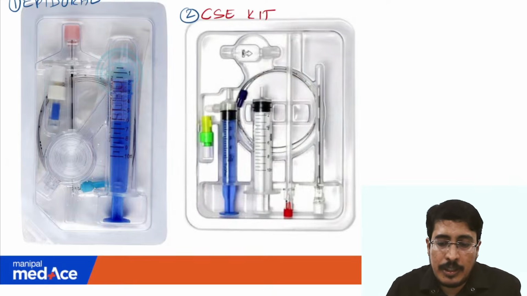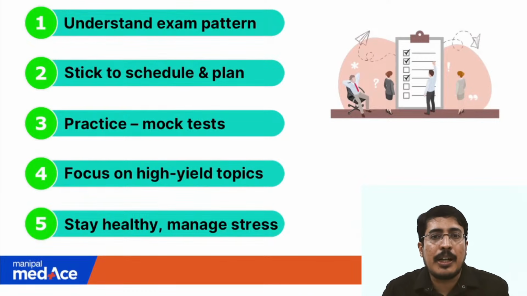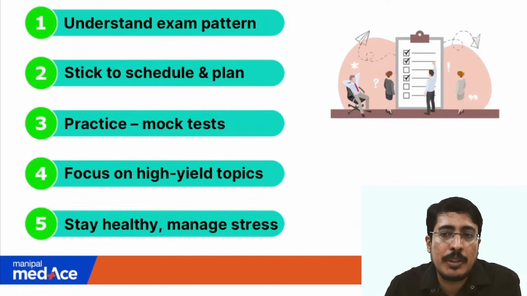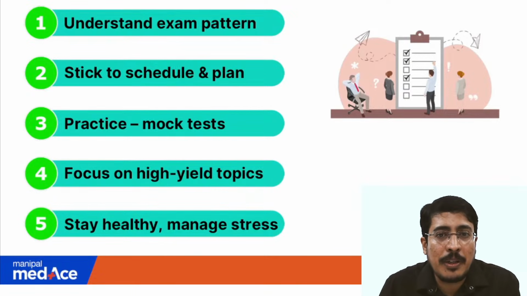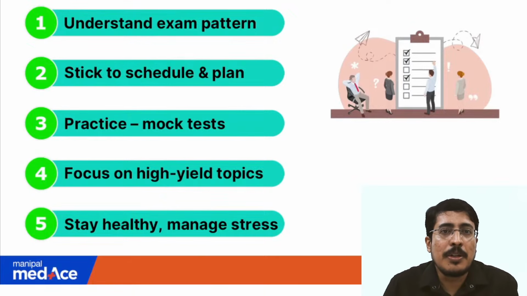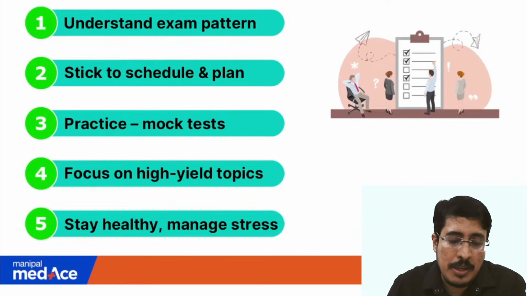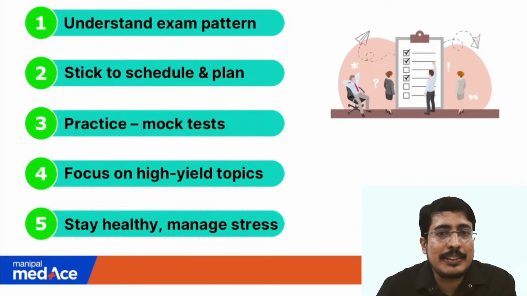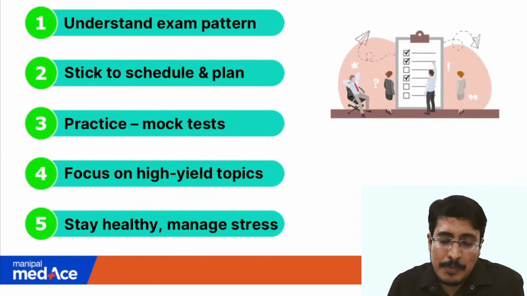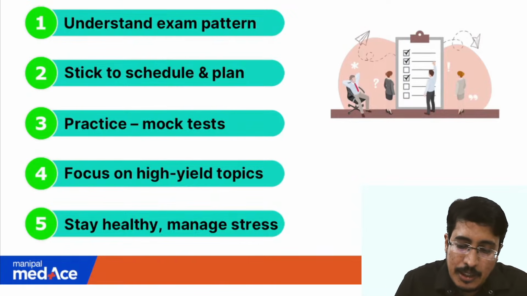So guys, that brings us to the end of this session. I hope you enjoyed this session, and let me tell you the same thing again, which I had put up in the previous class also. To succeed in any exam, you need to understand the exam pattern. What we have next is NEET, and remember guys, you will have 42 minutes to attempt 40 MCQs.